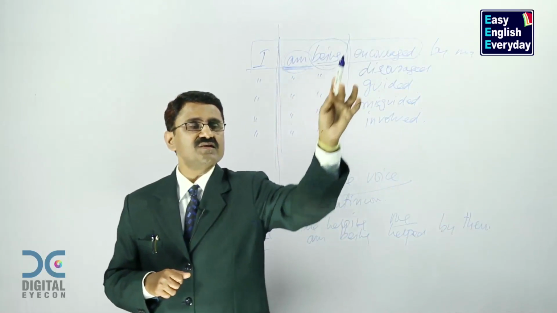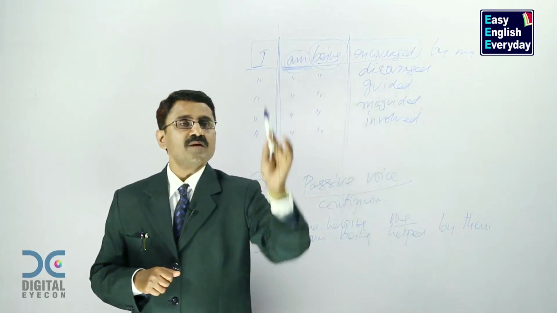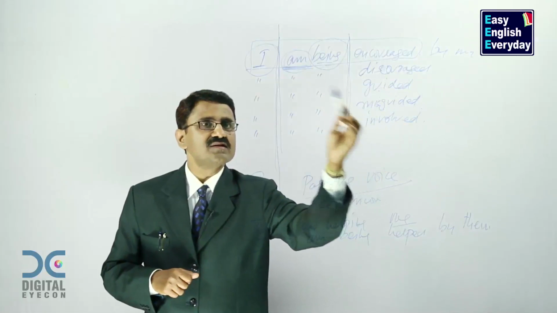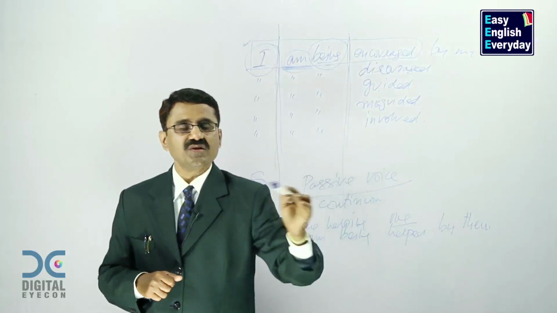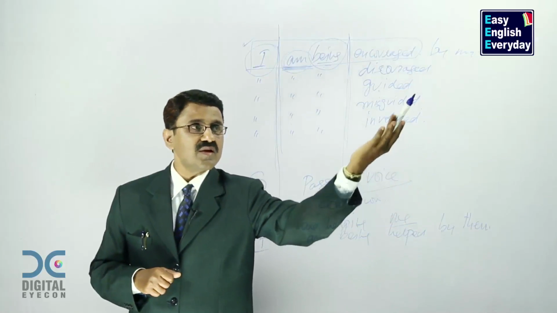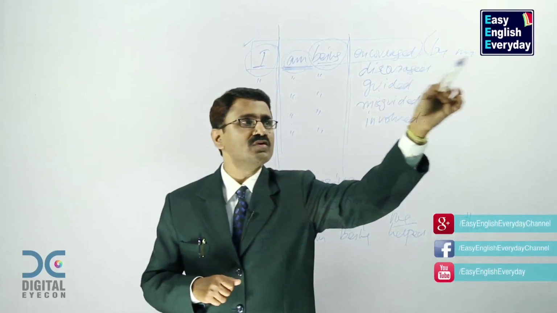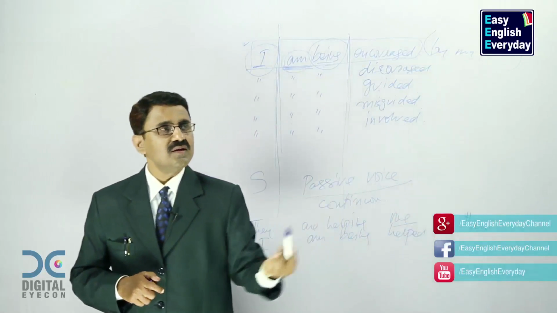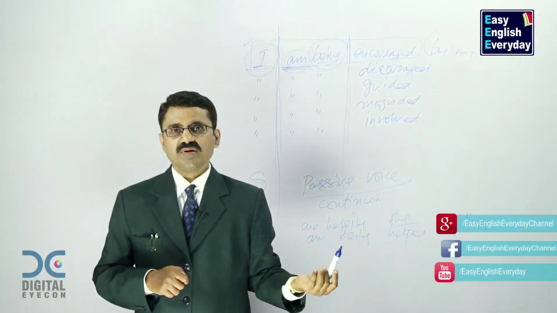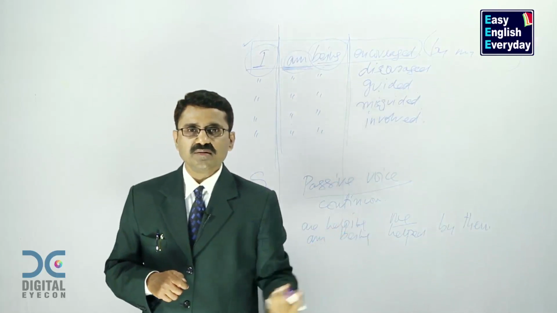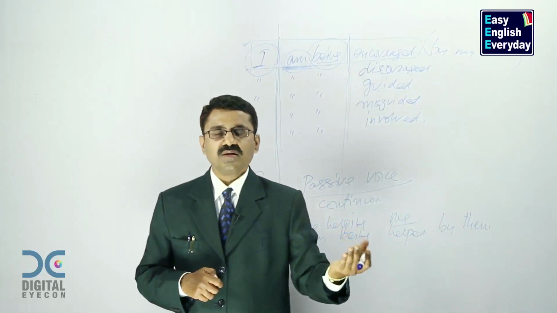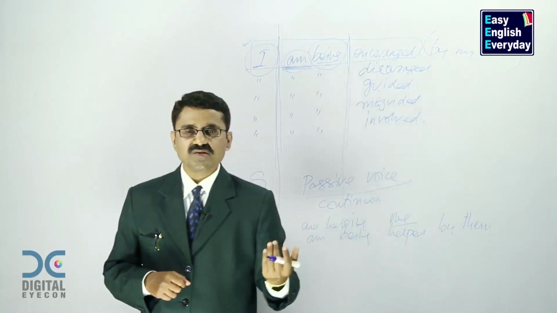So these sentences are written in such a way that you are not the doer, somebody else is. You are getting the importance here, but not the doer, because the doer is at the end of the sentence. Sometimes the doer need not be there. If you do not want to disclose the doer's identity, you need not mention his name. You can simply say, I am being disturbed in this office. I am being misguided. I am being guided. I am being encouraged. I am being discouraged.